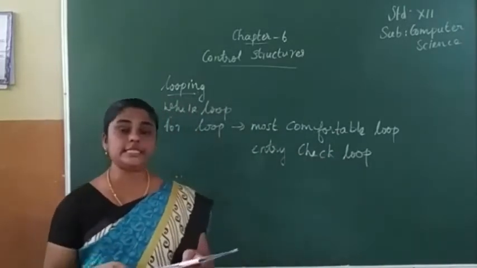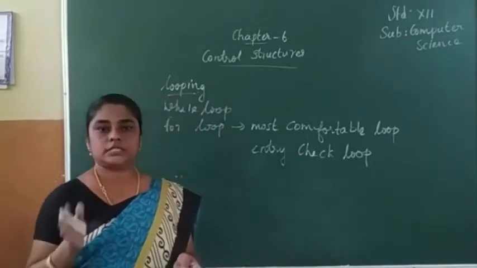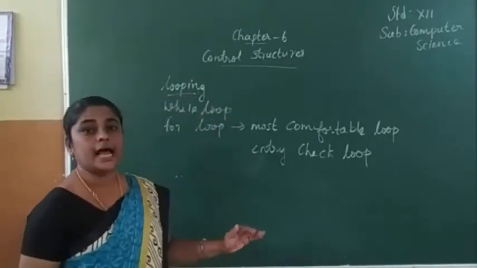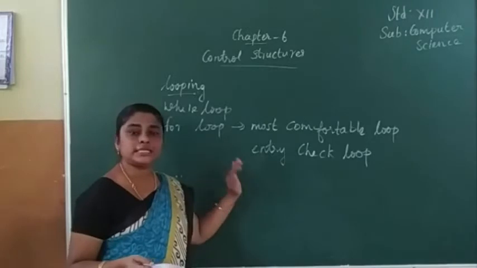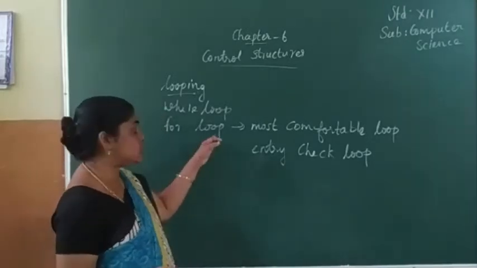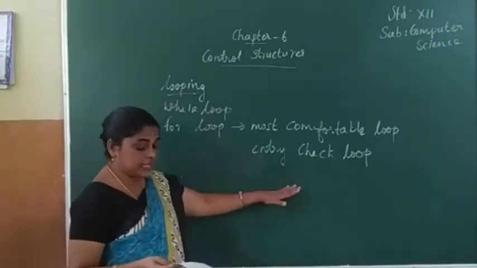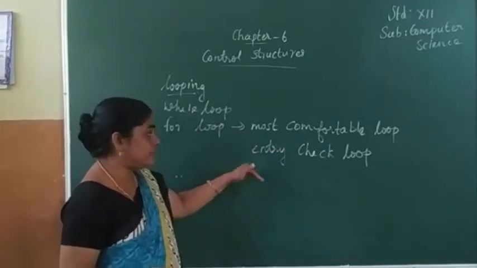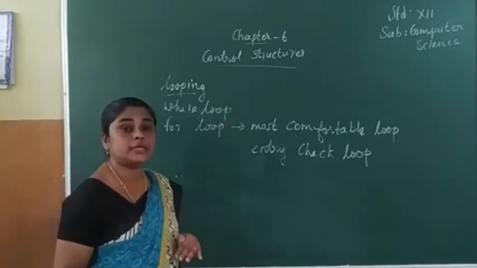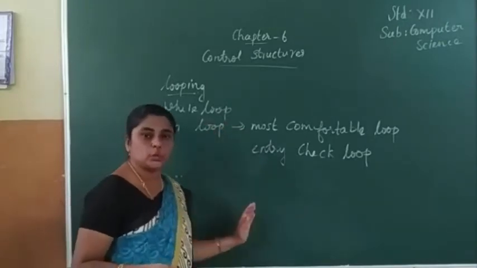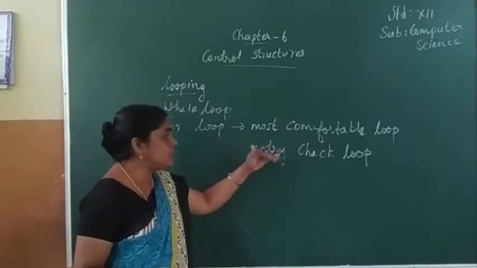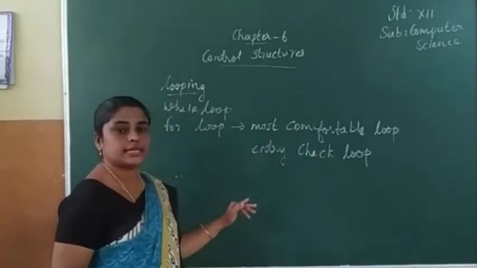So the condition is checked in the beginning. Starting itself, the condition is checked, and after that, the body of the loop is executed if it is true. Otherwise the loop will not be executed. When the condition is true, it will execute the set of statements.